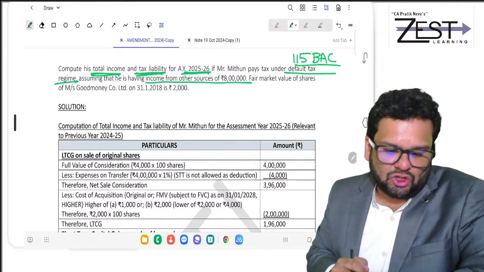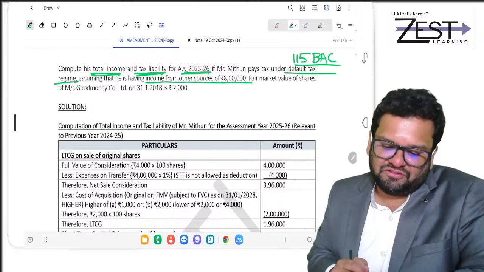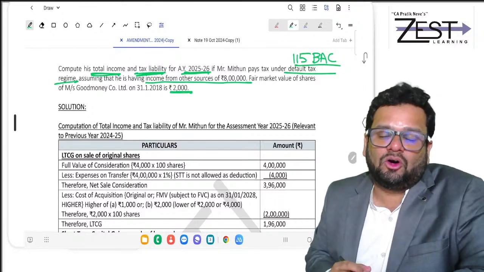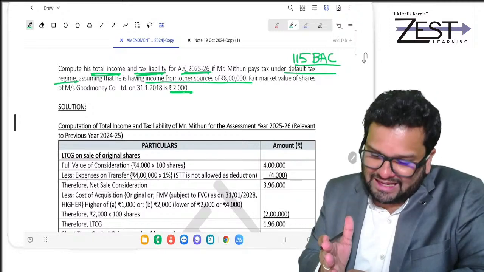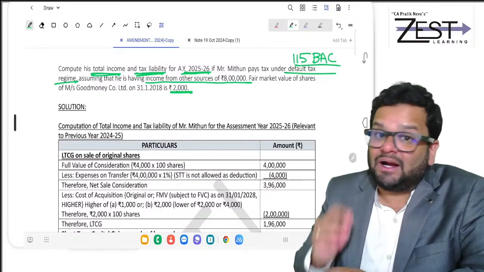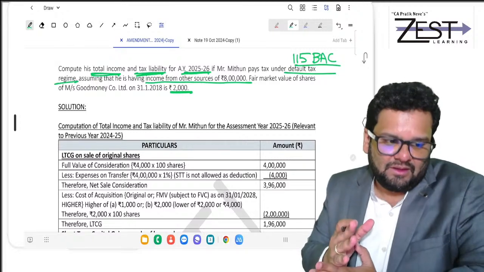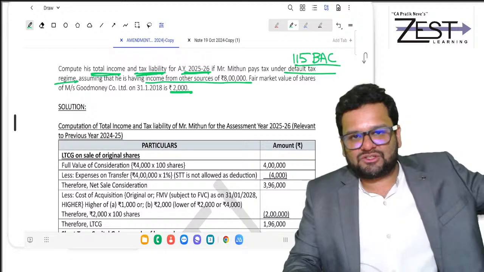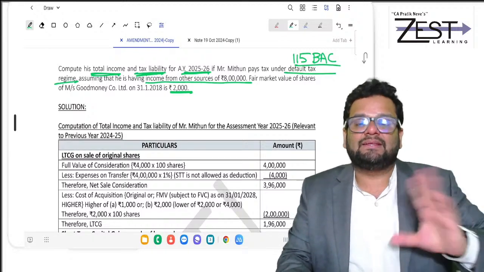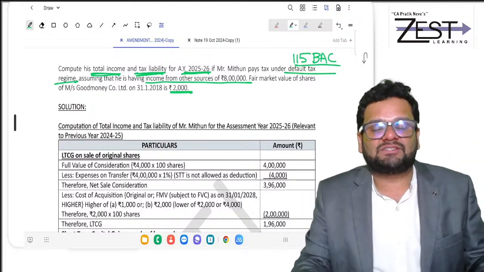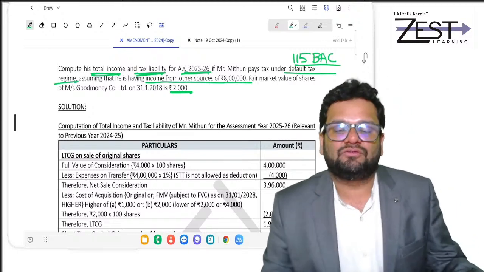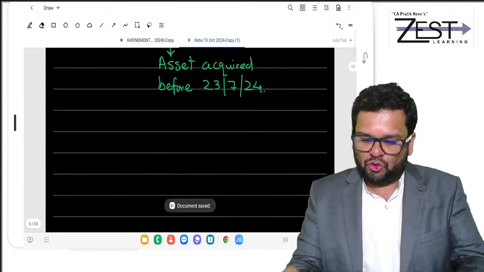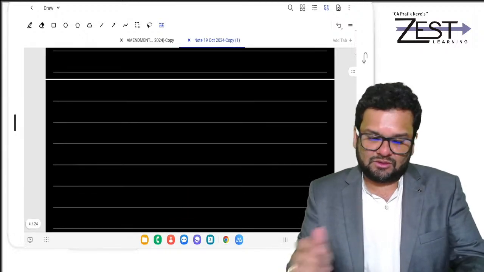FMV of the shares of Good Money on 31st Jan 2018 was 2000. I hope all of you know that while calculating LTCG under 112A, where the shares were acquired before 1st Feb 2018, you are supposed to take FMV as COA, FMV as on 31st Jan 18. So anyways, I am going to show you the whole calculation now. Just focus here.